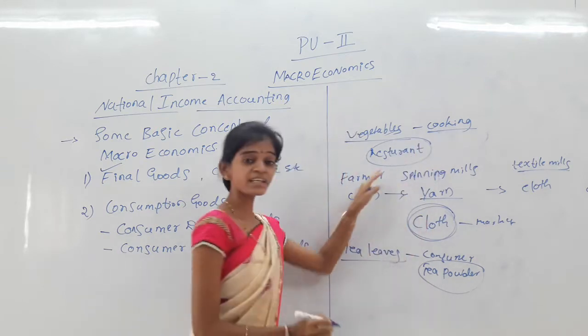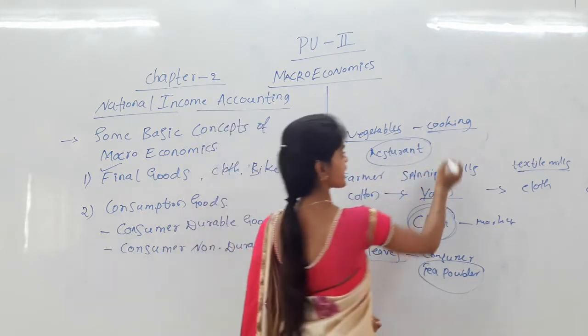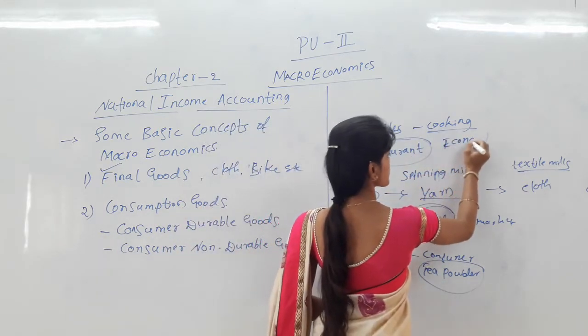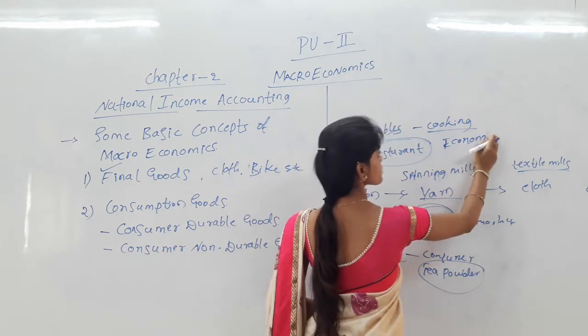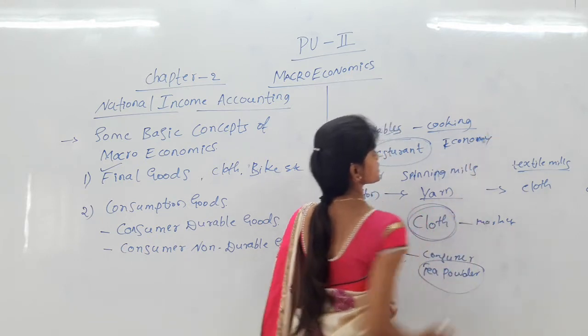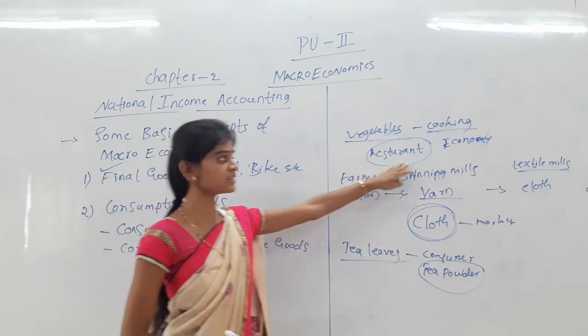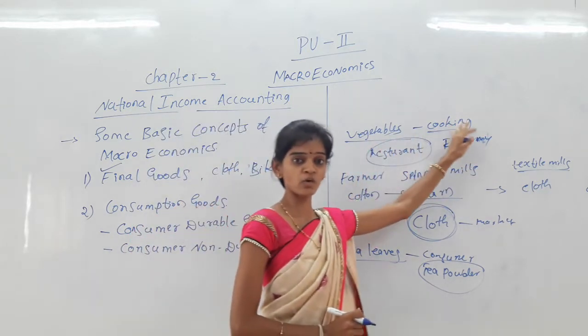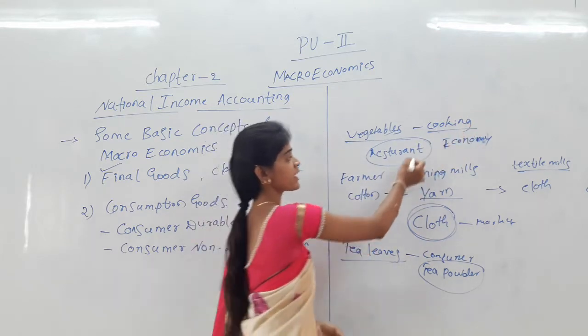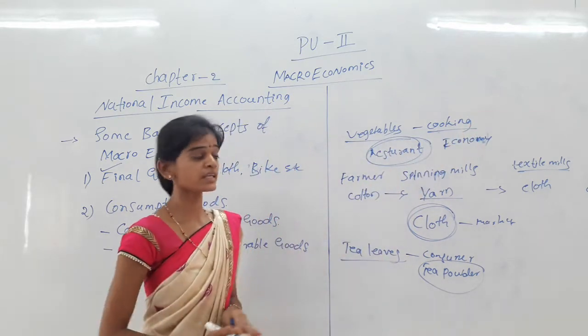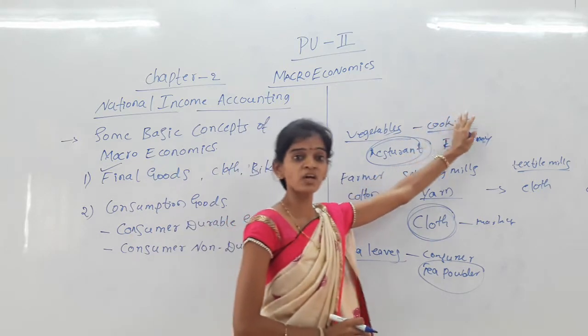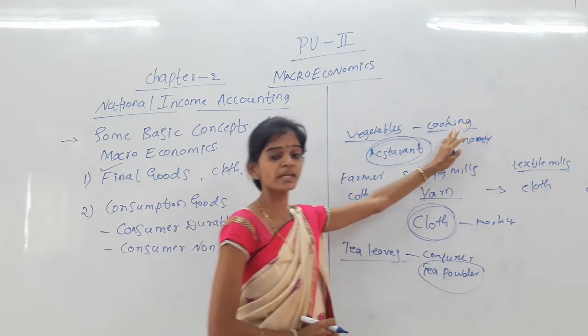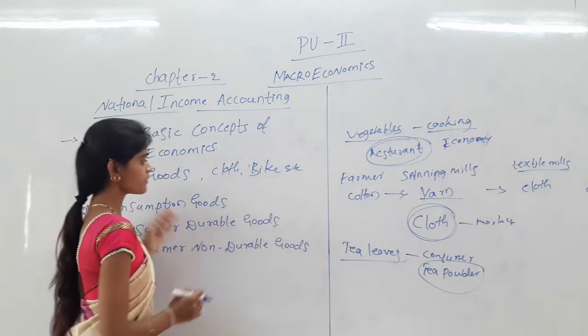So that is adding in the economic activity. Cooking made in the restaurants is adding to the economic activity. Why? Because restaurants pay tax to the government. But homemade cooking is not counted as an addition to the economic activity. So these are the final goods.